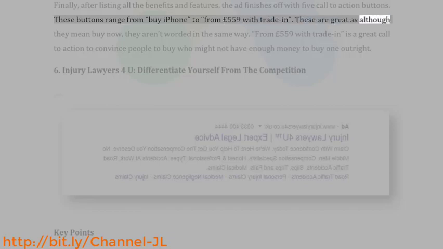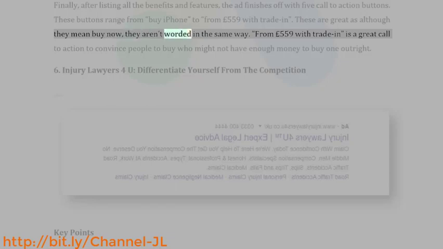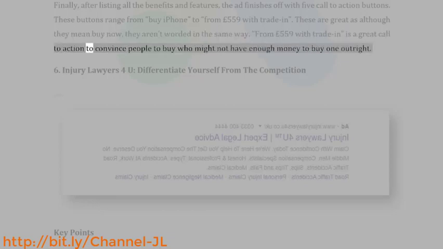These are great, as although they mean buy now, they aren't worded in the same way. From £559 with trade-in is a great call to action to convince people to buy who might not have enough money to buy one outright.